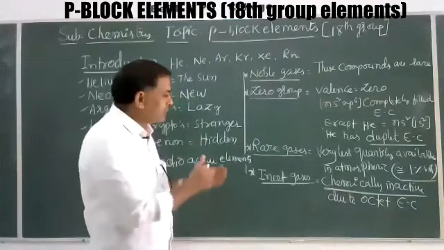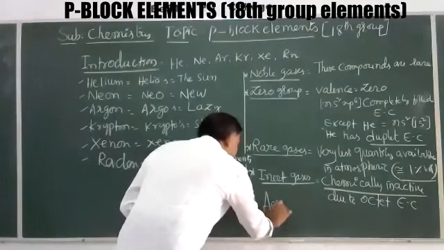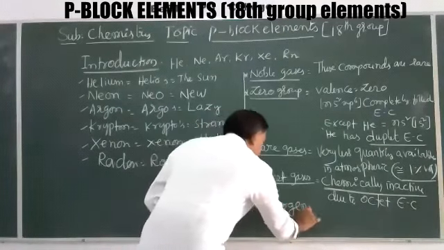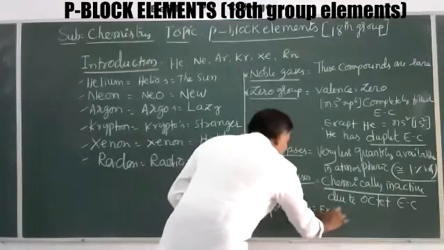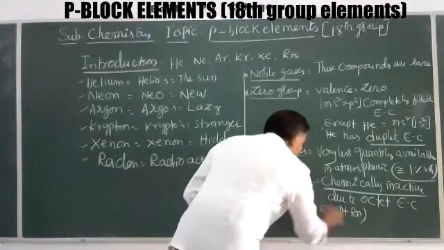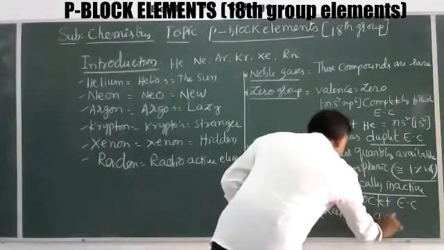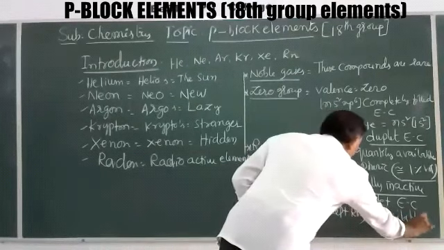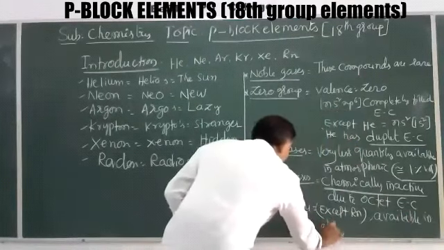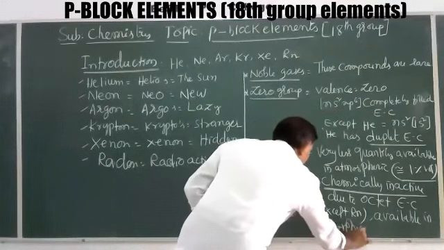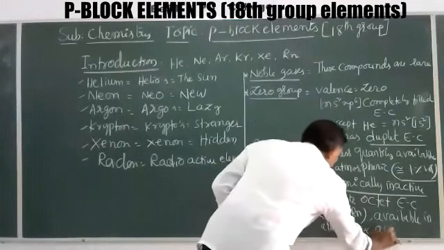These are also called aerogens. Aerogens means they are available, except Rn, in atmospheric air. That's why they are called aerogens. So these are generally called noble gases, zero group, rare gases, inert gases, and aerogens.